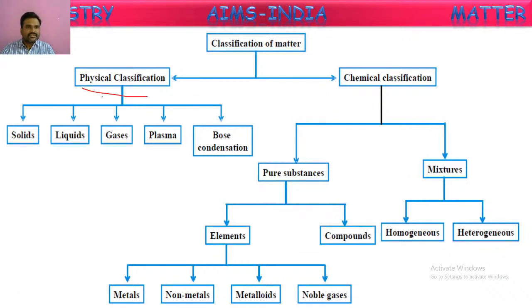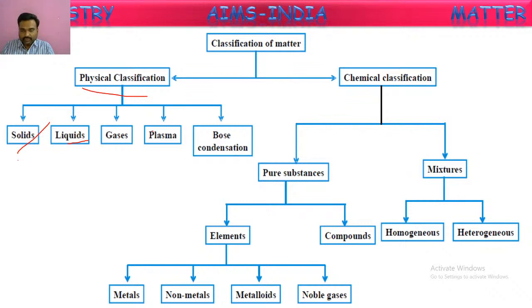The first one is physical classification. This classification depends upon the arrangement of molecules in the matter. Based upon the arrangement of molecules, matter is classified into 5 types. Those 5 types we are going to discuss in this session now: solids, liquids, gases, plasma, and Bose-Einstein Condensate states.